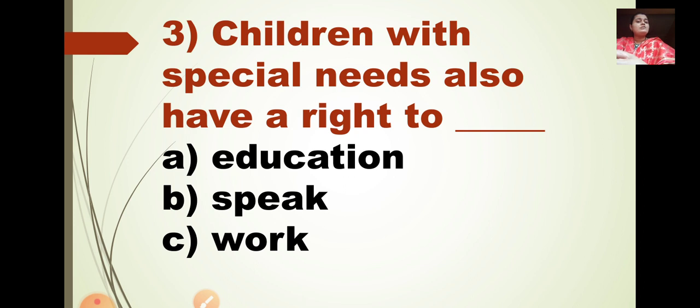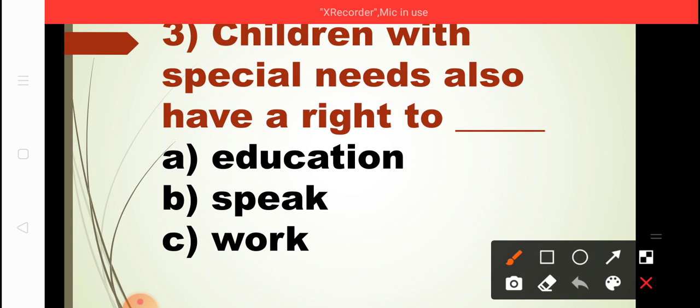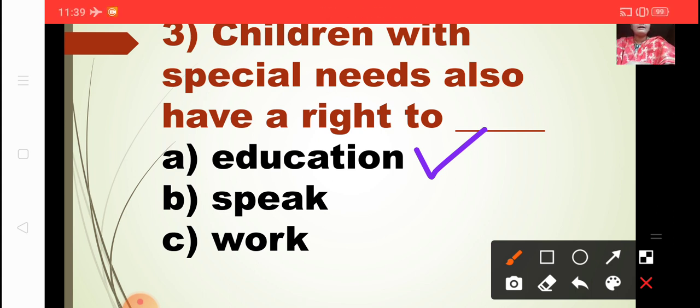So they are the children with special needs. Children with special needs also have a right to, A option is education, B option is speak, and C option is work. So which is the correct option? The children with special needs also have a right to education. So I'll take education as the correct option.